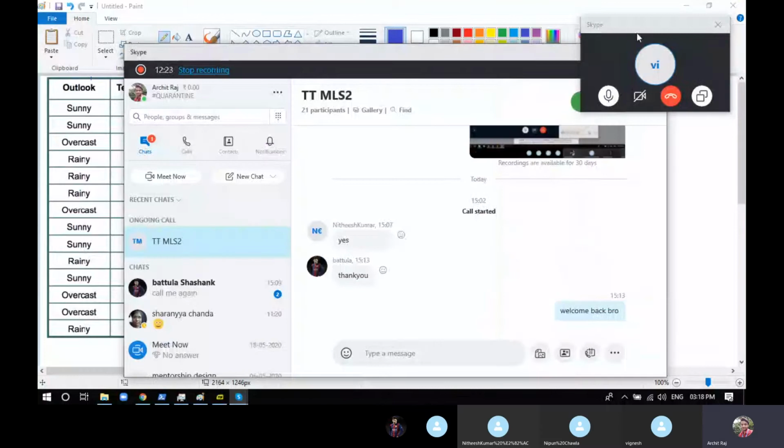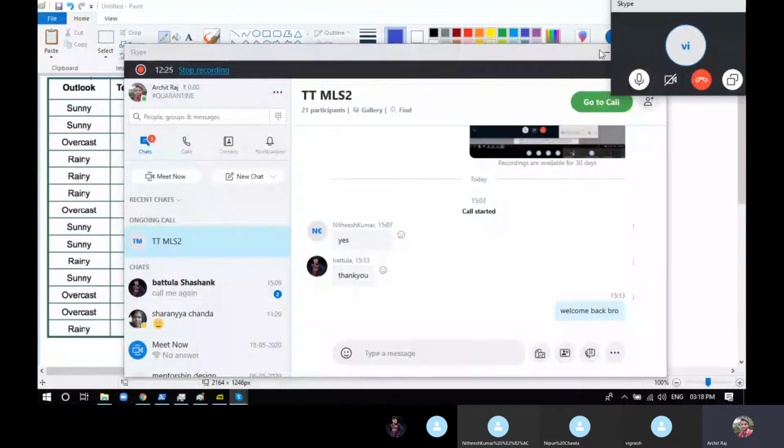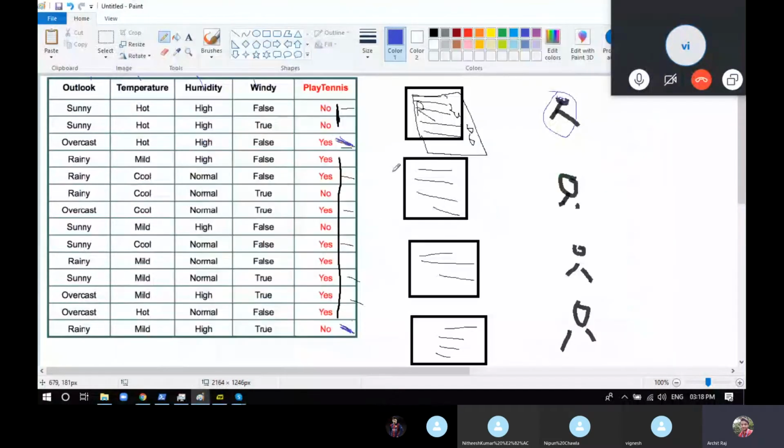So yeah, now the bootstrap data set has been done. Now we are building the decision trees. Considering the root node in the decision tree, we take care of all the features that are available and find out the information gain for all the features and find out which one is the best one.